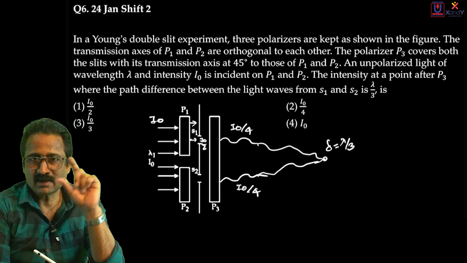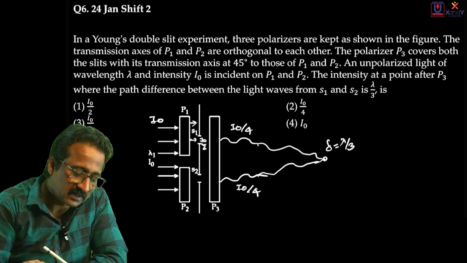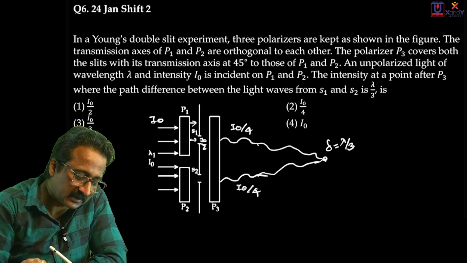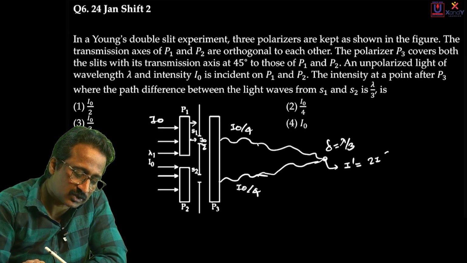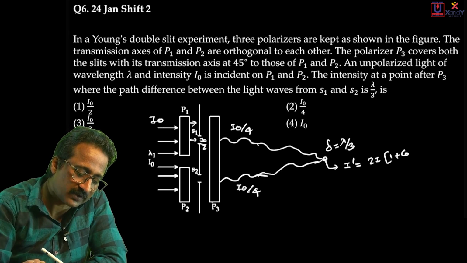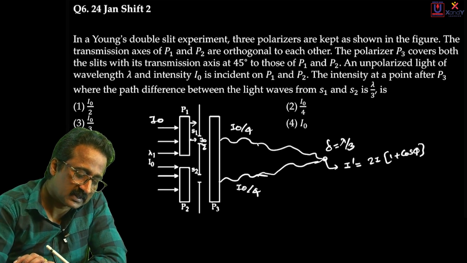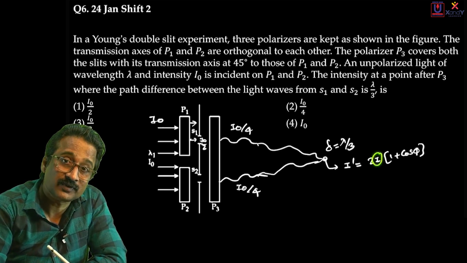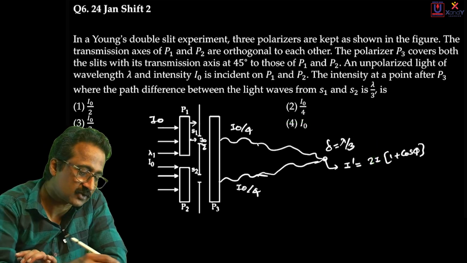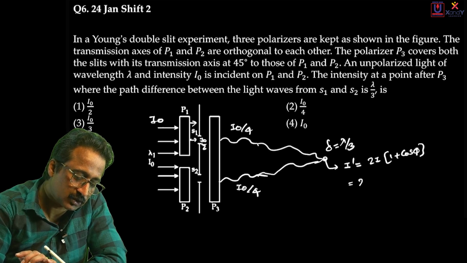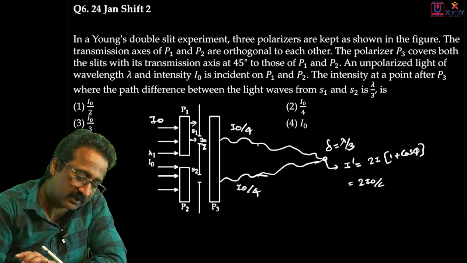When two waves have the same intensity, then the resultant intensity at any point, I'm calling the resultant intensity I dash, is given by a simple expression, which is 2I into 1 plus cos phi, where I is the intensity of each wave. Now here that I is equal to I0/4. So let me put values. Here it is 2I, I becomes I0/4, that into 1 plus cos phi.